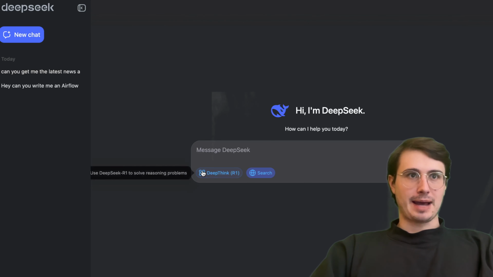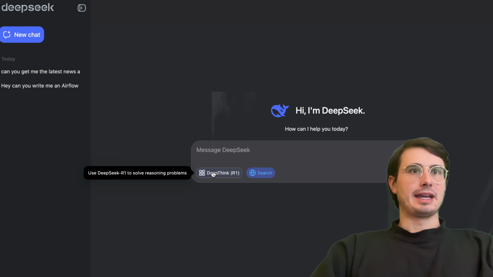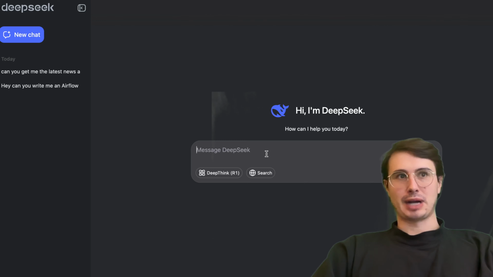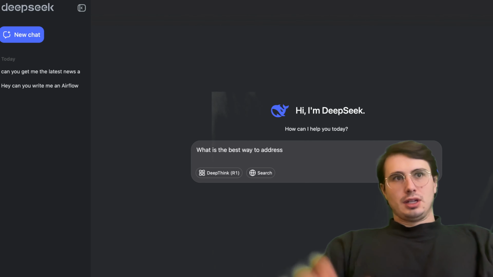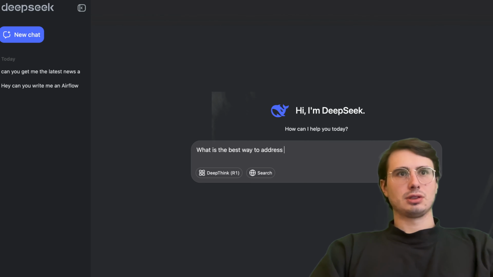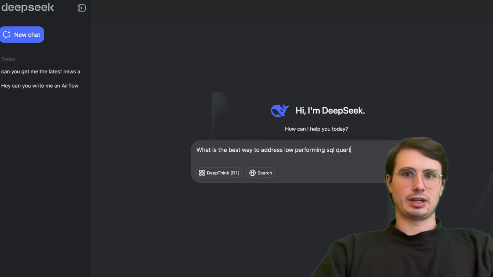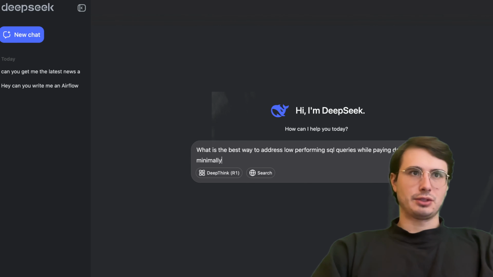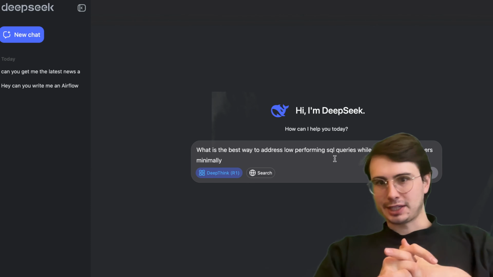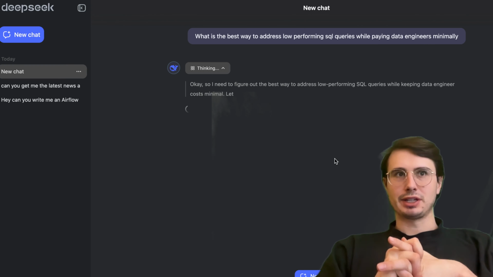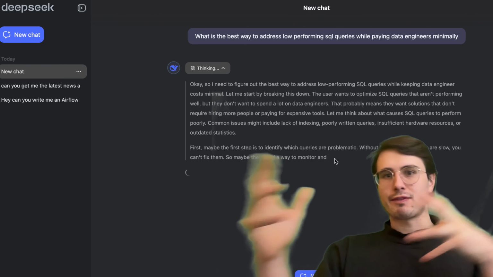You also have the option to do DeepThink R1. And so in here, this is actually for more reasoning problems. So something like, what is the best way to address slow performing SQL queries while paying data engineers minimally? And so this is important for these kinds of jobs where, this is honestly kind of a silly example, but where it's more complex reasoning, it might actually need to think and evaluate its responses and then give you a macro response after.